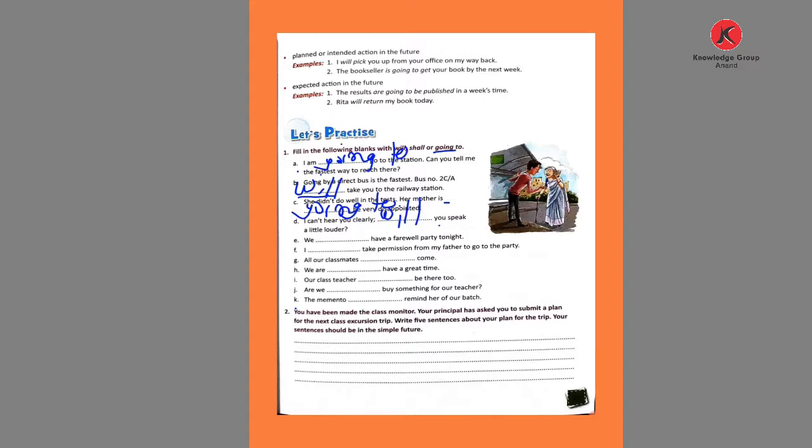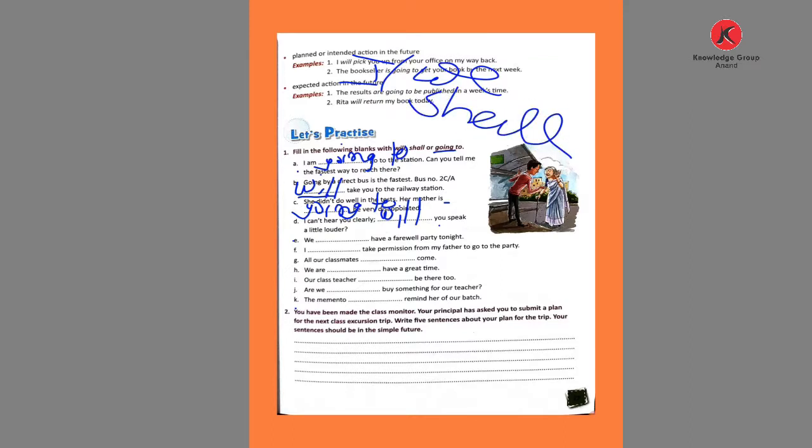Now comes to E. Here I is given in E. We dash have a farewell party tonight. Whenever we see I or we, what do we use? Shall.